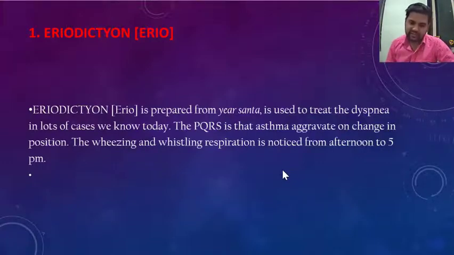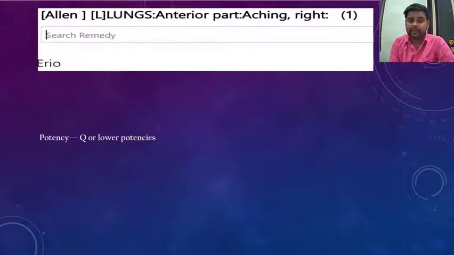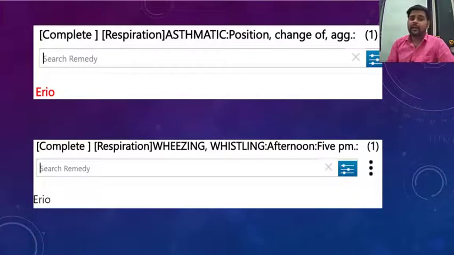If you examine with the stethoscope, there is lots of wheezing and whistling, and the timing is from afternoon to 5 p.m. That's the major thing we have to think of for Iridium. One basic rubric is asthma from a change of position. In the complete repertory there is only a single remedy, Iridium. From any change of position, think of Iridium, my dear friend. Wheezing and whistling, and afternoon to 5 p.m. is the major theme we have to remember; the timing of this remedy is very important.